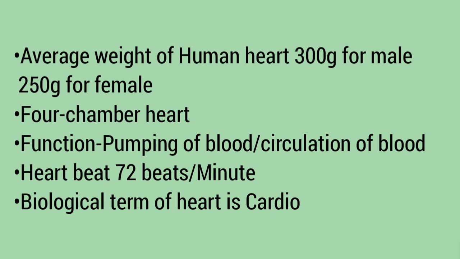Its main function is pumping of blood, or circulation of blood. The heartbeat of a normal human being is 72 beats per minute. And the biological term for heart is cardio.